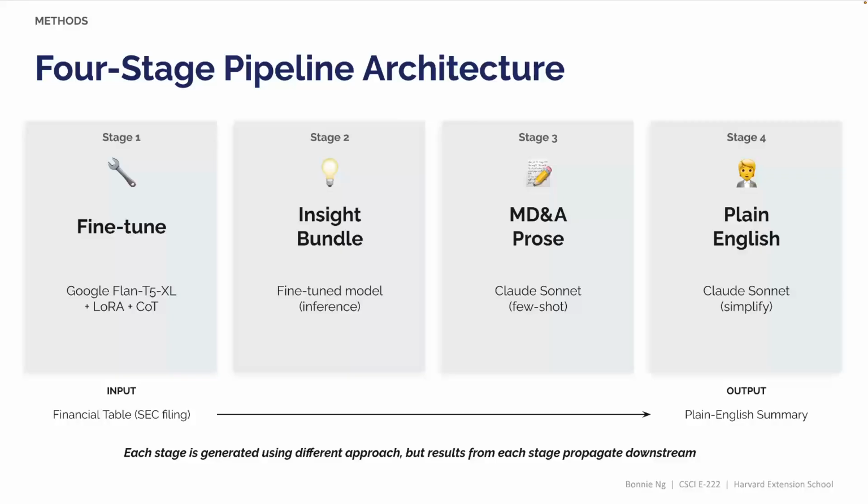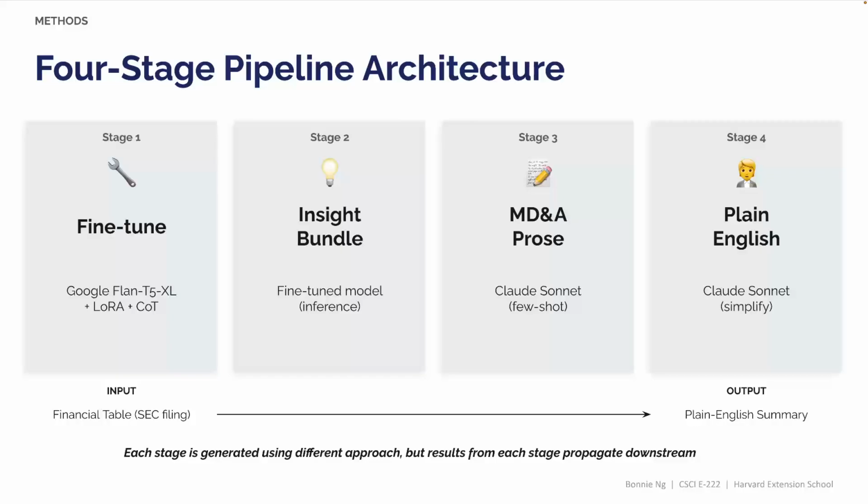Stage 2 is inference. We take that fine-tuned model and run a fixed set of 8 standard financial questions through it for every table in our demo set. The output is an insight bundle, which is a structured set of question-answer pairs capturing the key financial facts from the table. Stage 3 then takes that insight bundle and uses Claude's Sonnet 4.6 to render it as a formal MD&A paragraph. We use few-shot examples from real SEC filings in the dataset to establish the right style. Stage 4 is a second call to Sonnet to simplify the formal MD&A into plain English.